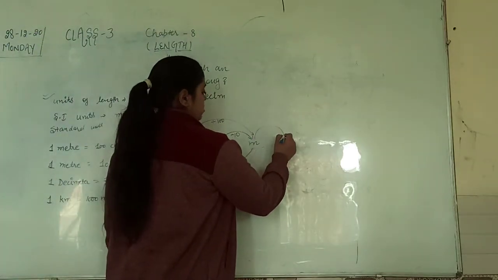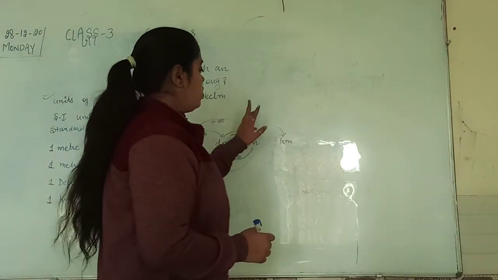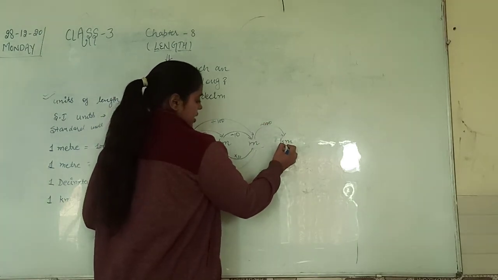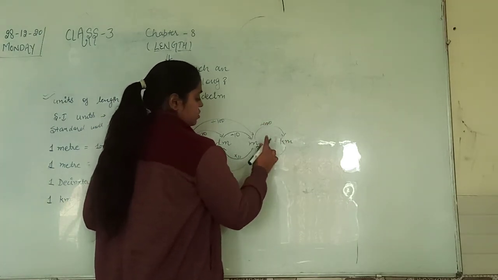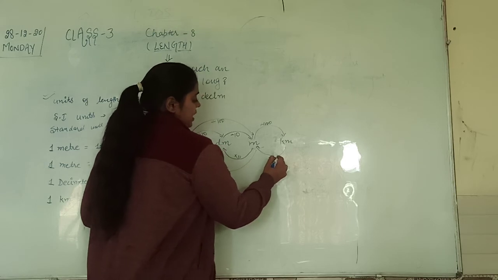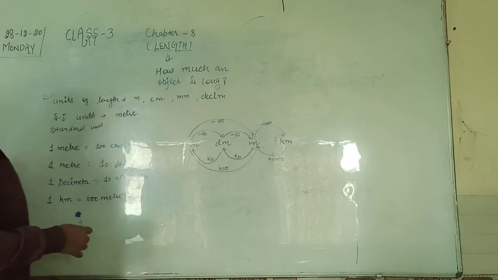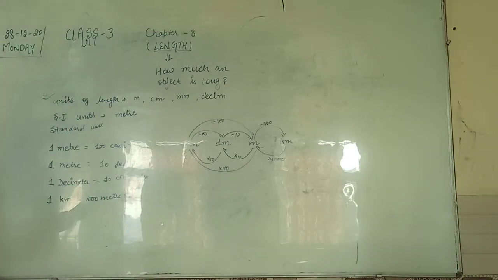So meter to kilometer, small to big, divide by 1000, and big to small, multiply by 1000, right? And I told you earlier also how to choose which number you have to multiply with. Clear children? This is about the units.